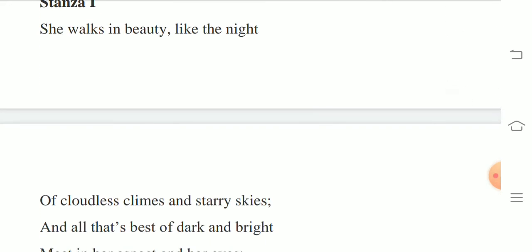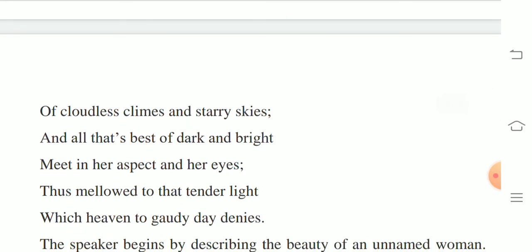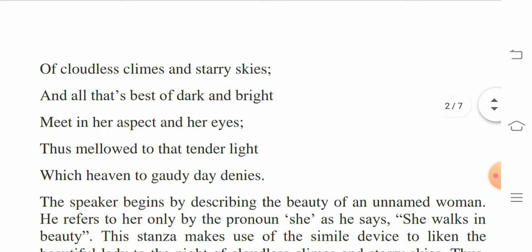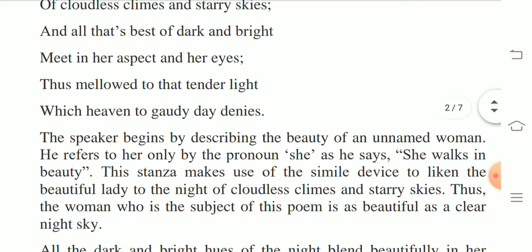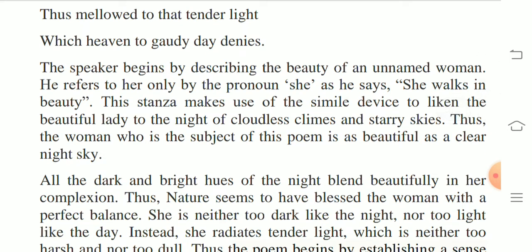She walks in beauty like the night of cloudless climes and starry skies, and all that's best of dark and bright meet in her aspect and her eyes, thus mellowed to that tender light which heaven to gaudy day denies. The speaker begins by describing the beauty of an unnamed woman. He refers to her only by the pronoun she, as he says, she walks in beauty.